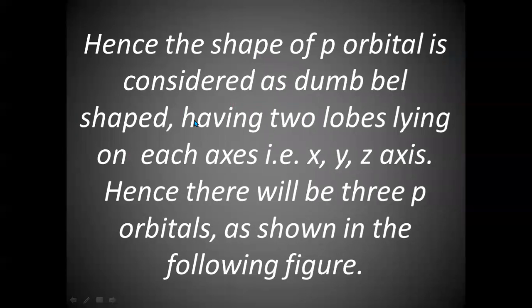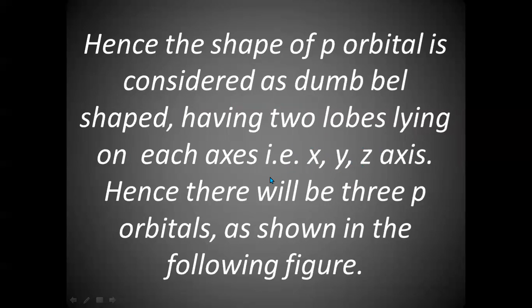Now, let us consider the p orbital. The shape of the p orbital is dumbbell-like, or thimble shape, and has 2 lobes lying on each axis. That means on the x-axis it will have 2 lobes, on the y-axis 2 lobes, on the z-axis 2 lobes. 2 into 3 is 6 lobes, and 2 lobes will give you 1 orbital.